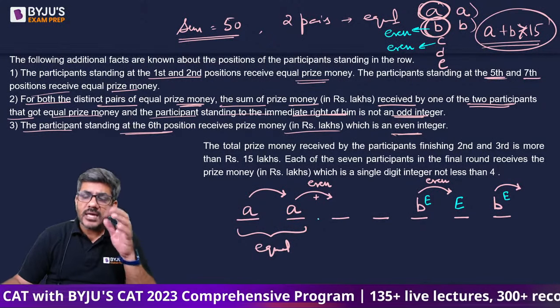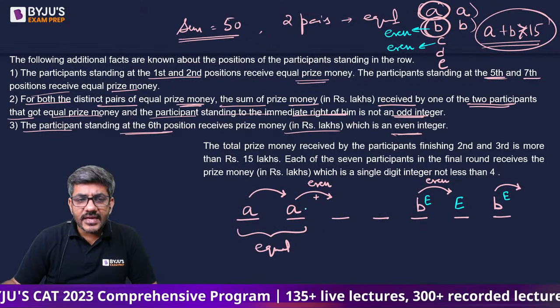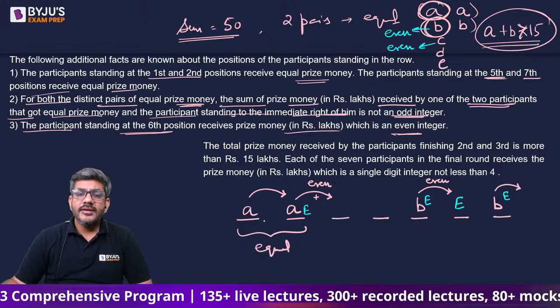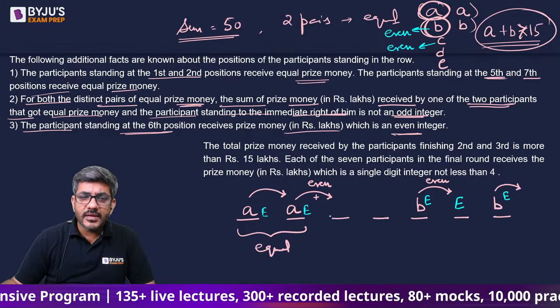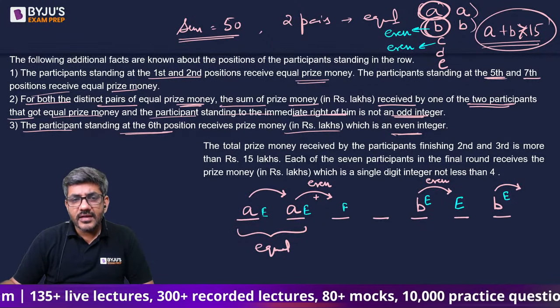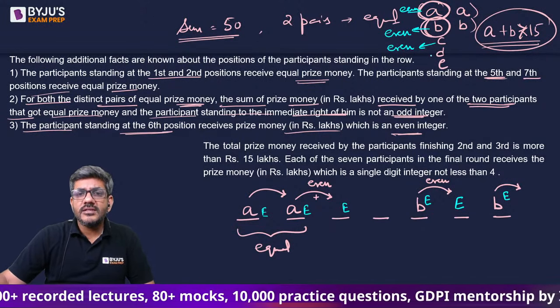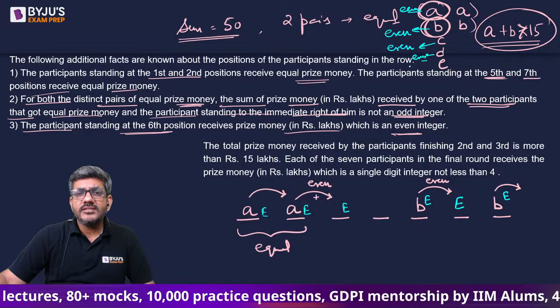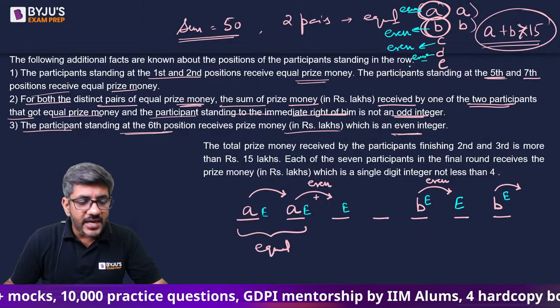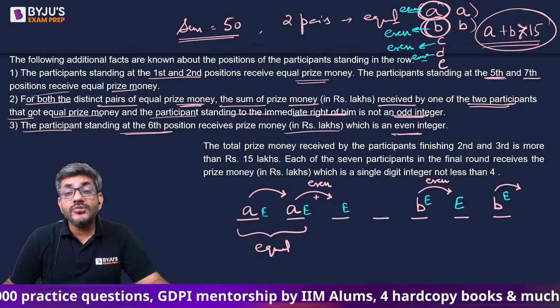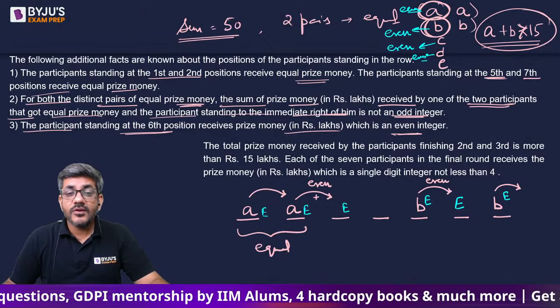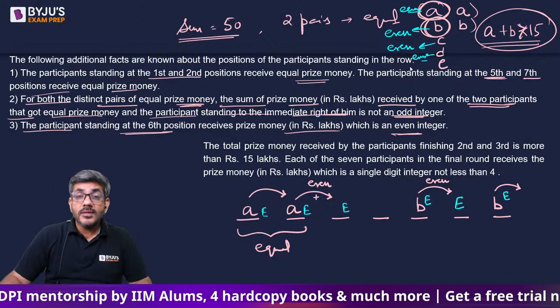अब जरा मैं एक एग्जांपल लेके चलता हूं. Let us say A is an even integer. If A is an even integer तो ये भी even हो जाएगा और A plus ये even है तो ये भी even हो जाएगा. That means A is also an even integer, D also is an even integer. So out of these five numbers, four of them should be even. Out of these five numbers, four of them should be even.